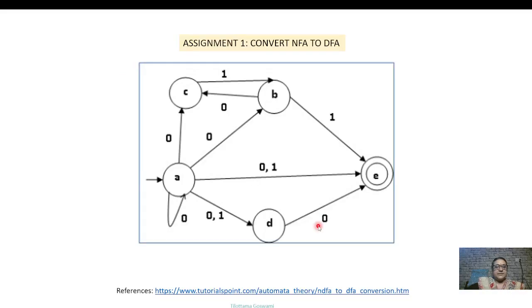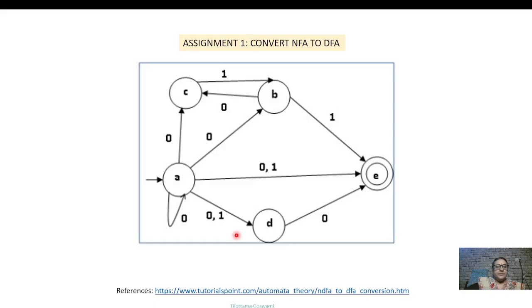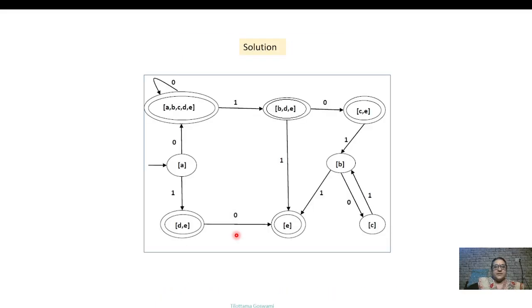So this is one of the assignments. Try to convert this NFA to the DFA. Here this is the start, and here this is the final state. Q0 is the final state, and hence wherever a combination state has Q2, it is also made a final state. So this is the solution.